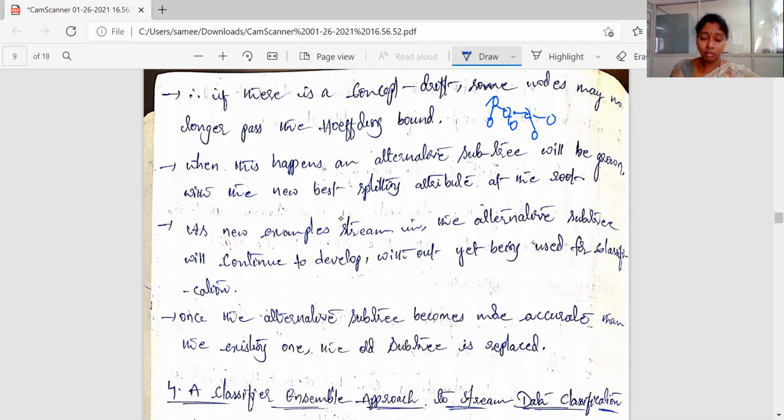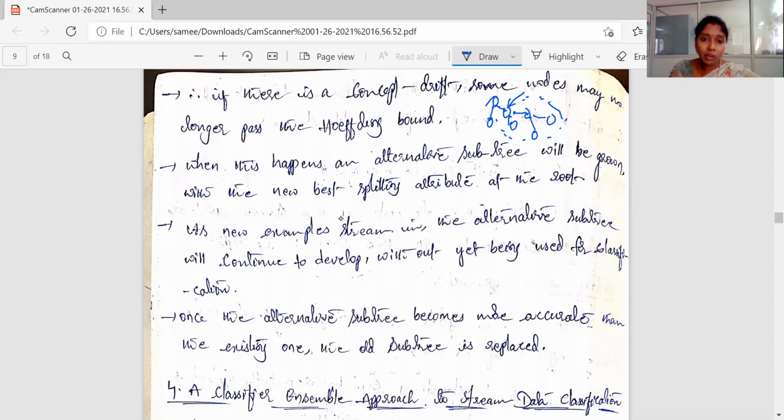For example, suppose this is the Hoeffding tree you have, and this is the place where concept drift occurs. That means in this particular direction, there is some change in the data dynamically.